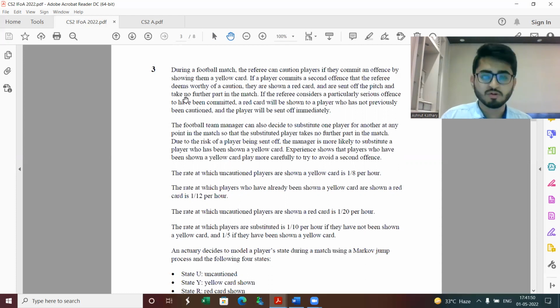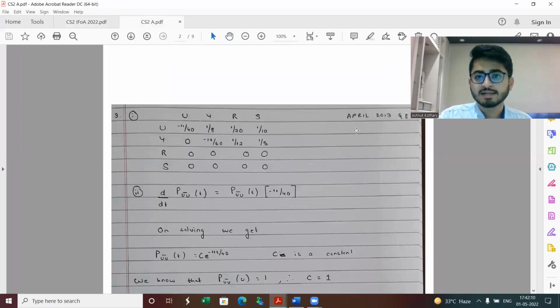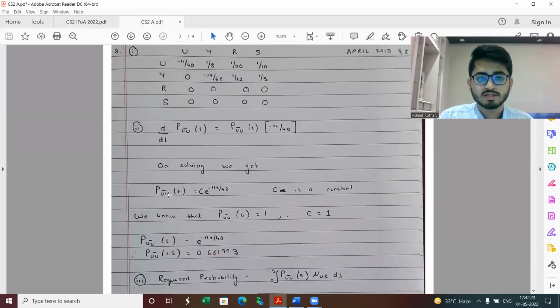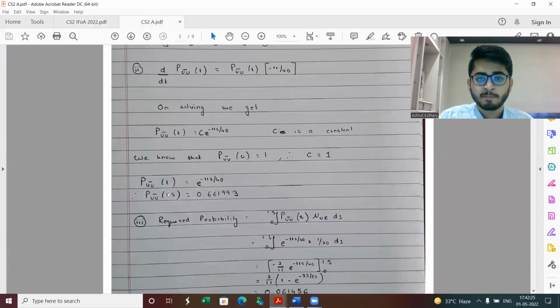Just from an exam point of view, while preparing, you should obviously target a very strong conceptual understanding, but focusing just on clearing the exam, this question should have been attempted and scored by almost all of you, even if you are preparing at a very basic level, because a similar question had come in a past year. And I will mention the year as well. It was paper CT4, April 2013, question 8 of the question paper. So this is the transition matrix. In part 2, I'm solving the differential equation. You could take a look and tally the final answers.